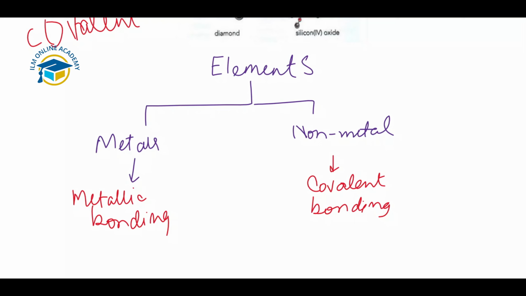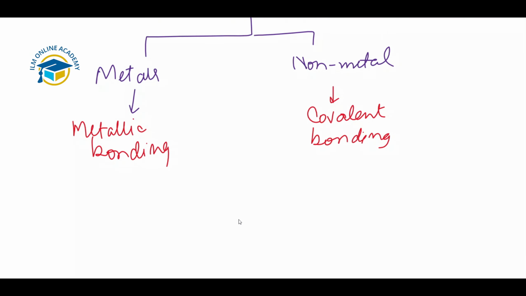In the case of metallic bonding we have a giant metallic lattice, and in the case of covalent bonding we have giant covalent structures.